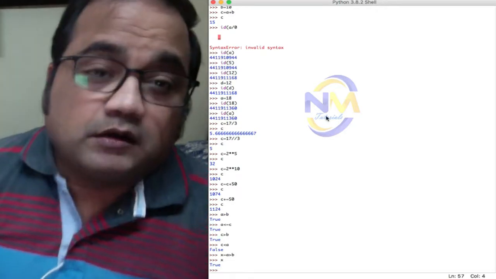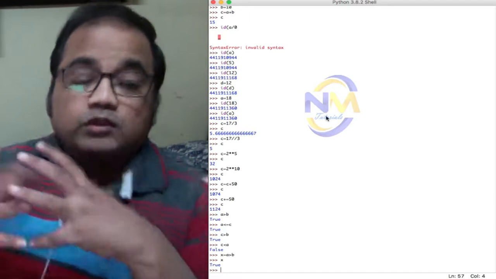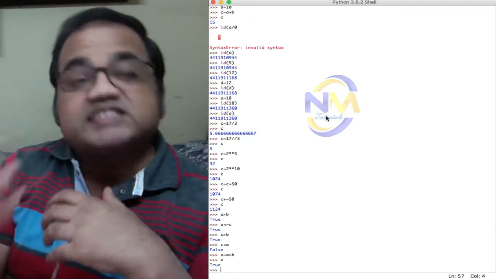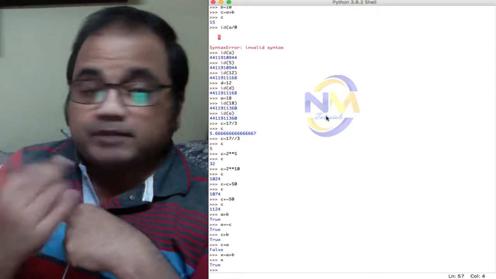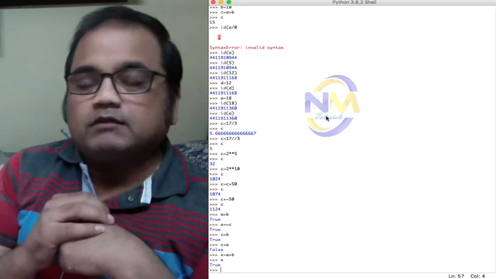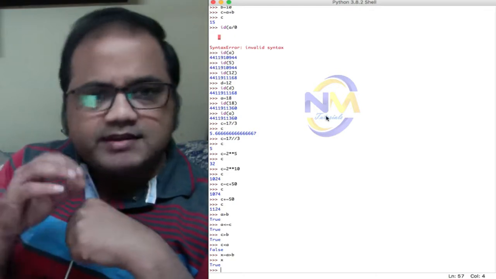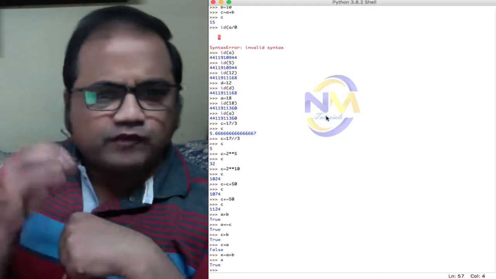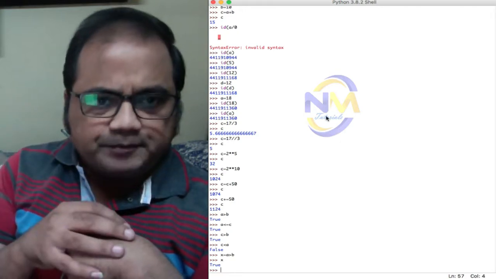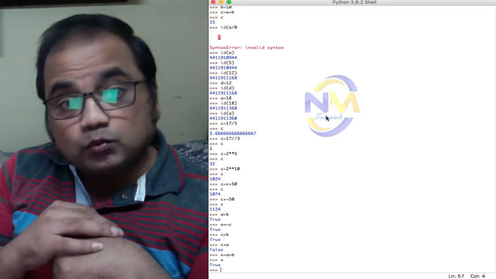Now one more thing I want to tell you: when we use conditional statements, for example, if we use an if condition or a while loop, they never check the conditions. Then what do they do?